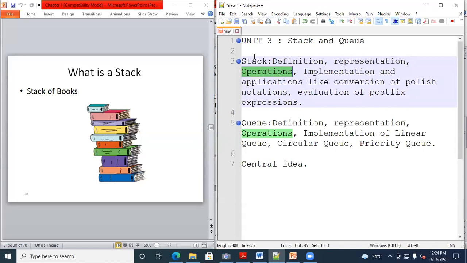Now, before going to the stack and queue, give me the answer: how many types of data structure are there? Already we have discussed this in unit number 1.